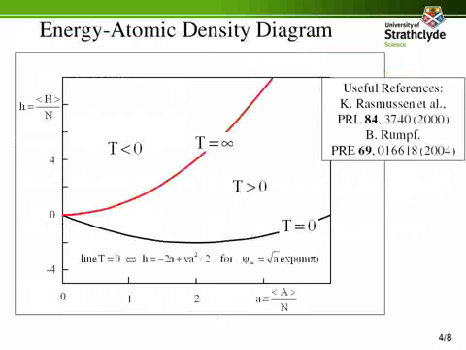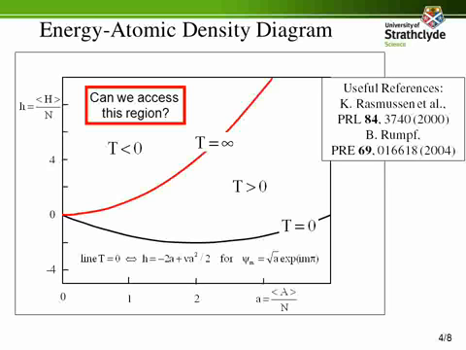It is possible to provide a statistical mechanics description of the solutions of the discrete nonlinear Schrödinger equation, as displayed in this diagram where we report the energy density versus the particle density. There exists a line of infinite temperature in red separating a region of negative temperatures from a region at positive temperatures. The main question addressed in our work is: can we access the region at negative temperatures?